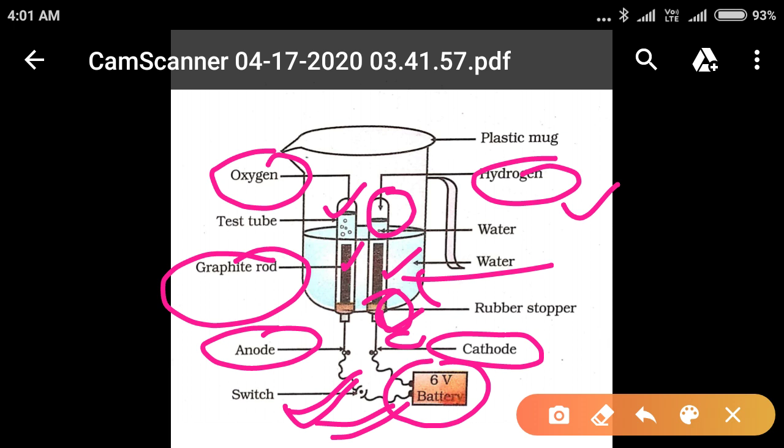In such a way we can get oxygen and hydrogen by splitting the water molecules through electricity. So this decomposition is carried out by electricity, hence it is an electrical decomposition or electro decomposition.